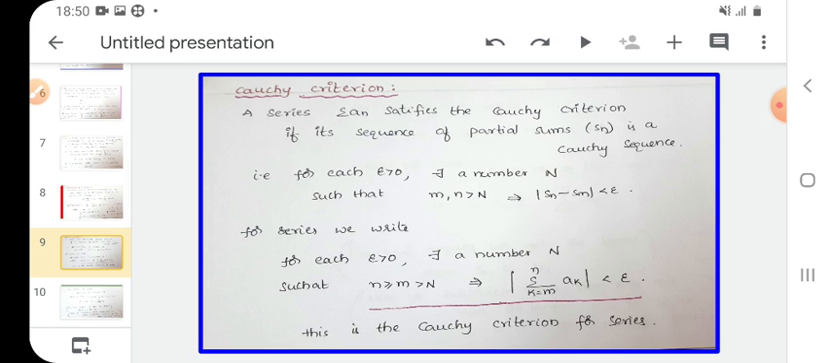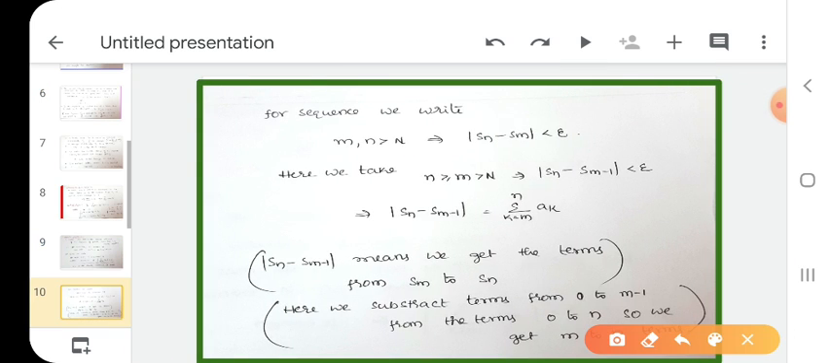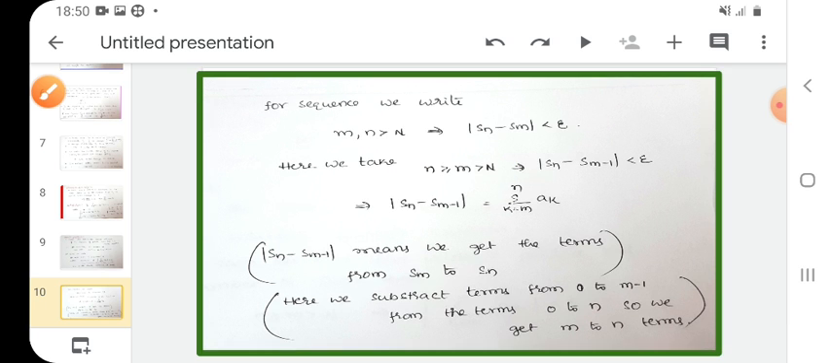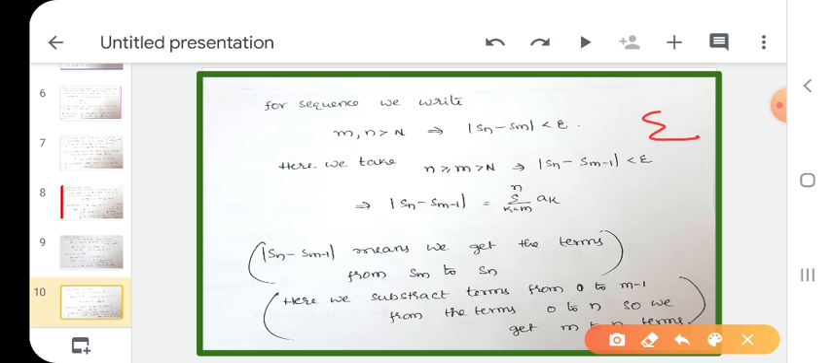See here first. This is the definition of Cauchy sequence. For sequence we write here. Here we take n greater than or equal to m greater than N. Why? What is the series here? Series is summation k equals m to n ak. This is the series. What is the series here? Summation ak, where k equals m to n.